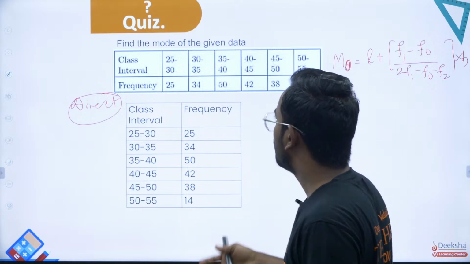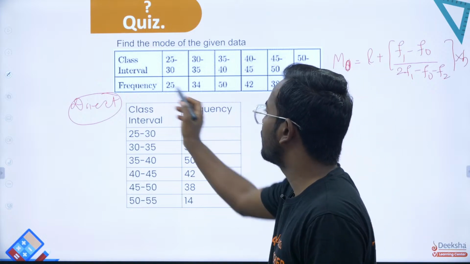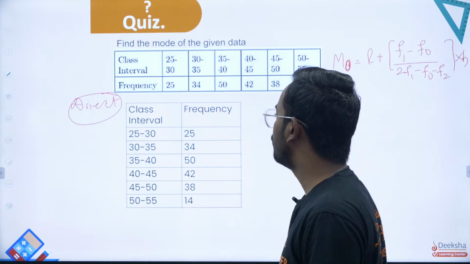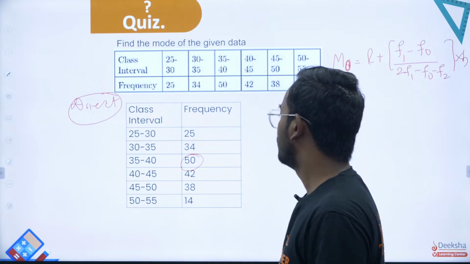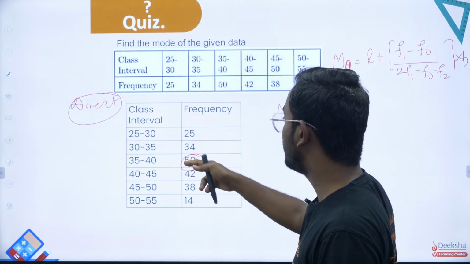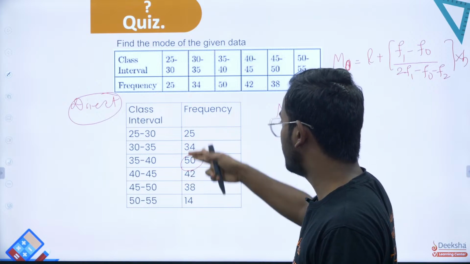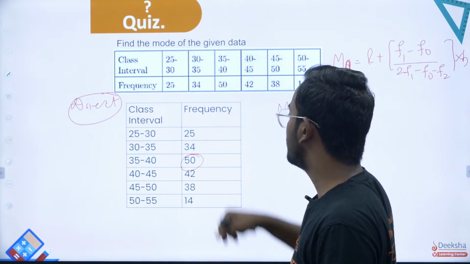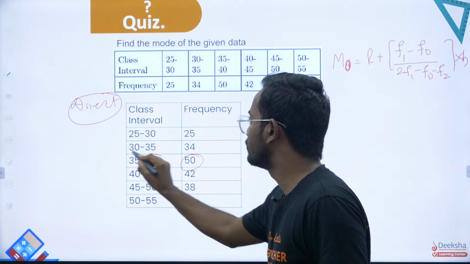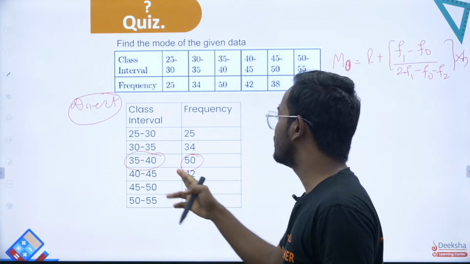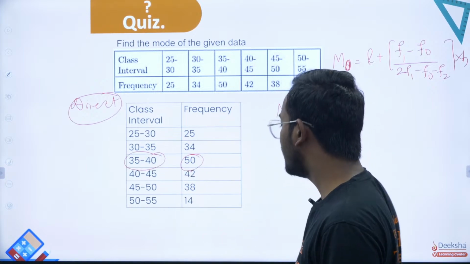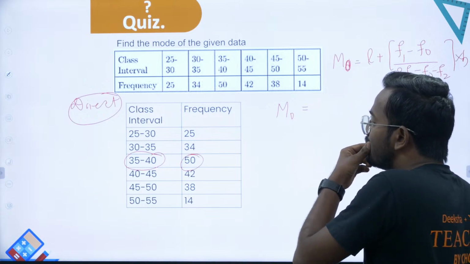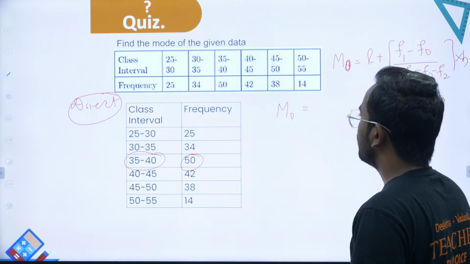So in this, what is the modal class? Clearly they've given the frequency between 30 to 40, the most repeated value is basically 50. This is basically the modal class. In this class there are so many people, that is what it says, right? So now the modal class you've got to be 35. Then what is L?